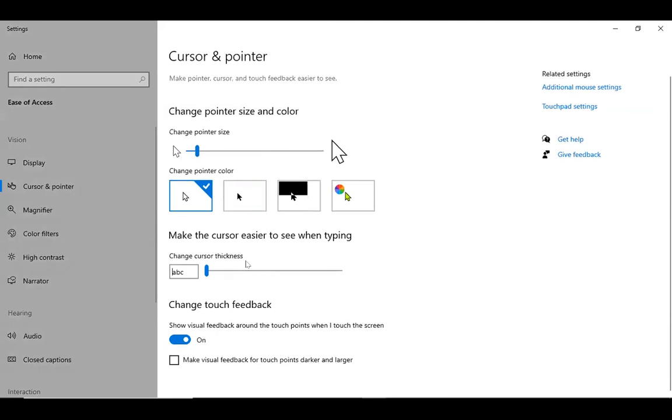You can also change the cursor thickness. So this is when you're typing, when you have that little thing that's flashing, it will be thicker, so it'll be easier to see where you're at, like in a document when you're typing. Sometimes you get lost in the middle of a paragraph and you have no idea where you're supposed to be typing, that will show you.